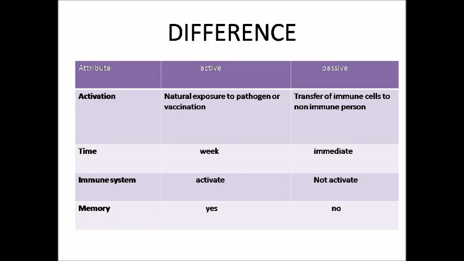In coronavirus, we all know that there was plasma therapy going on. Plasma is rich in antibodies against any infection. So in the case of coronavirus, plasma was rich in antibodies against the coronavirus. So what they were doing, they were transferring the plasma from the recovered one to the infected one. That means immune to non-immune. That is a case of passive immunity.